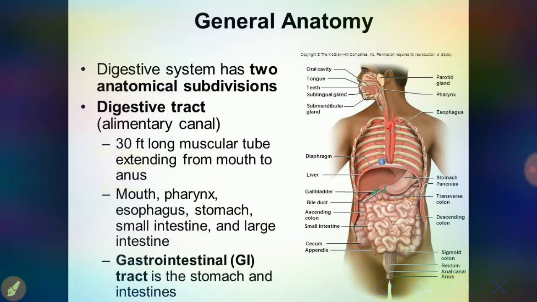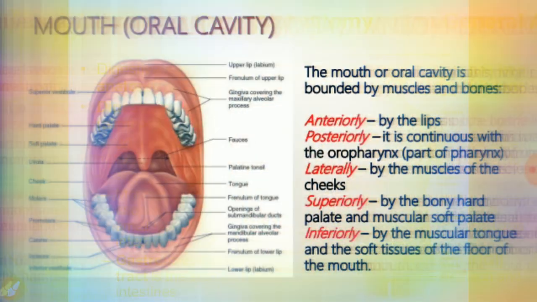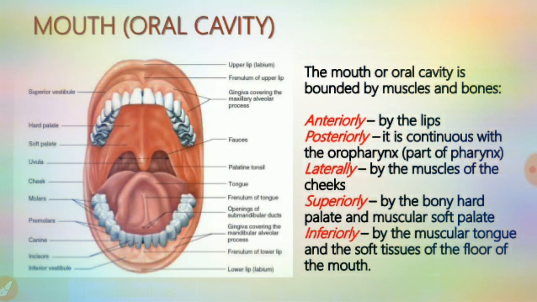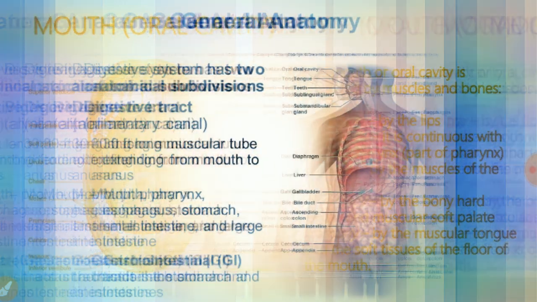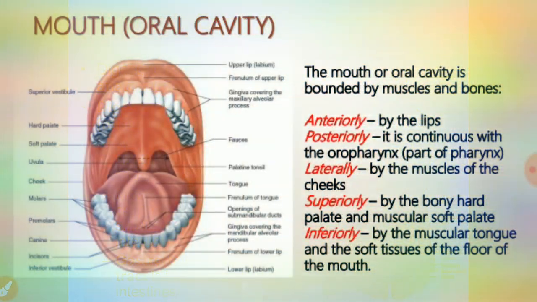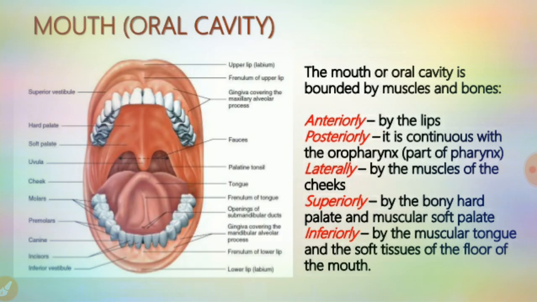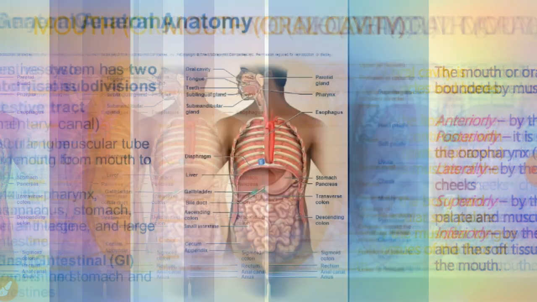Till now we have seen the functions, general anatomy, the introduction and overview of the digestive system, and peripherally the mouth, with the bones and muscles surrounding it posteriorly, anteriorly, laterally and superiorly.